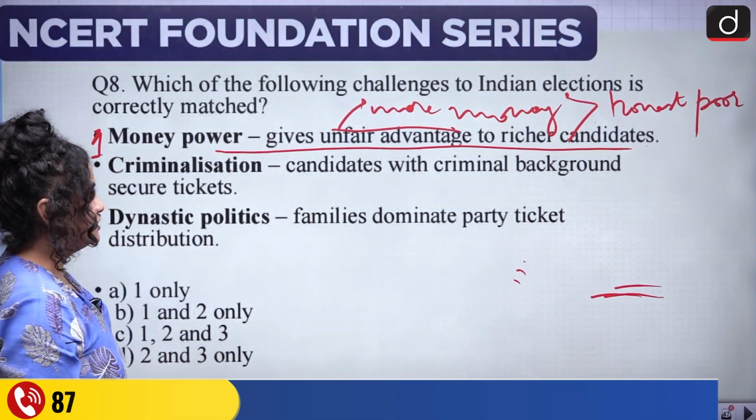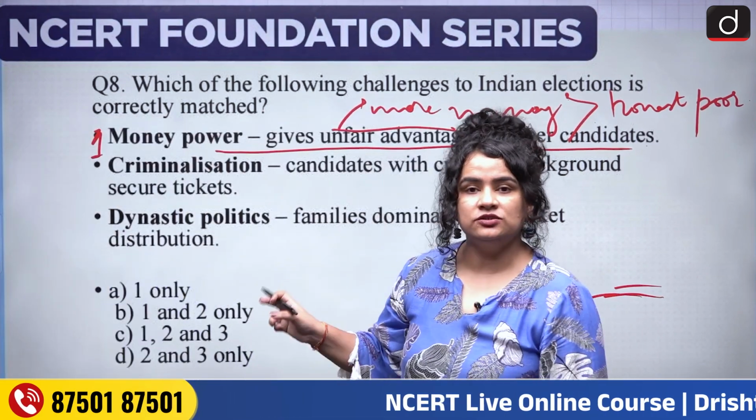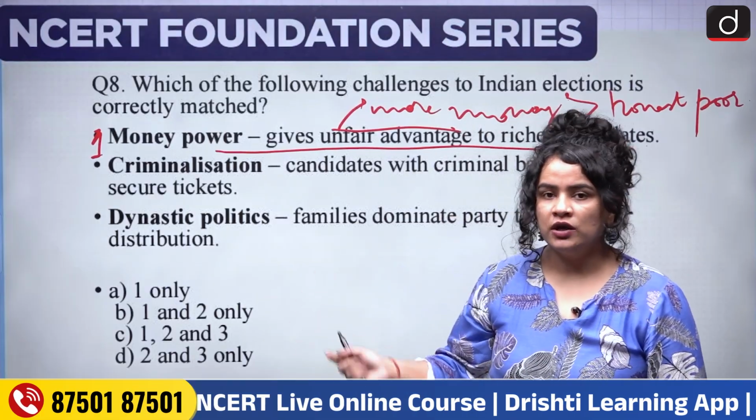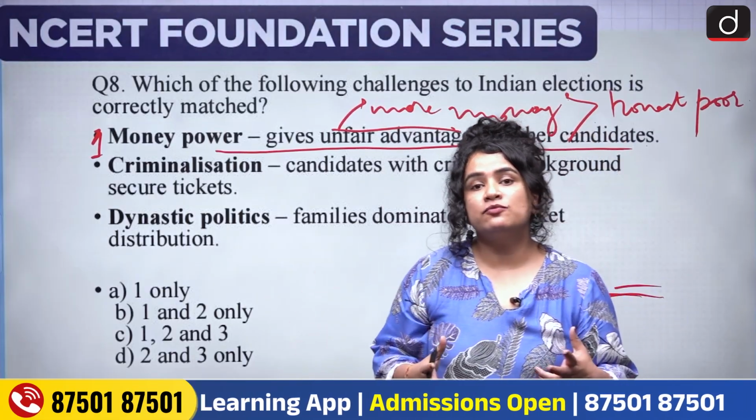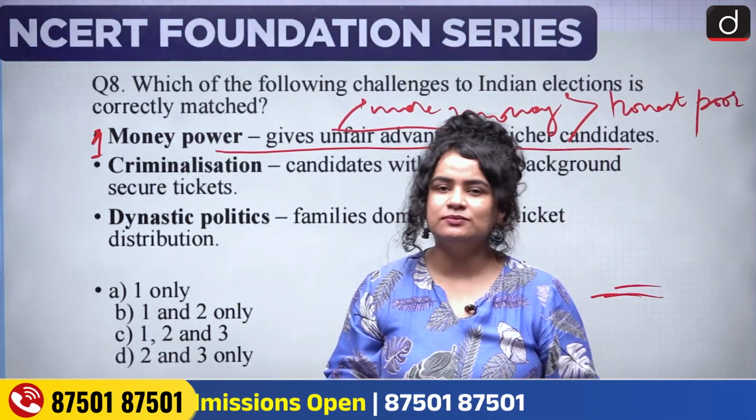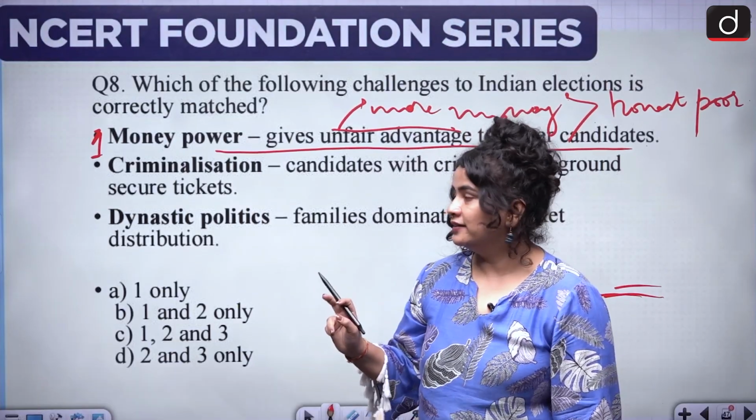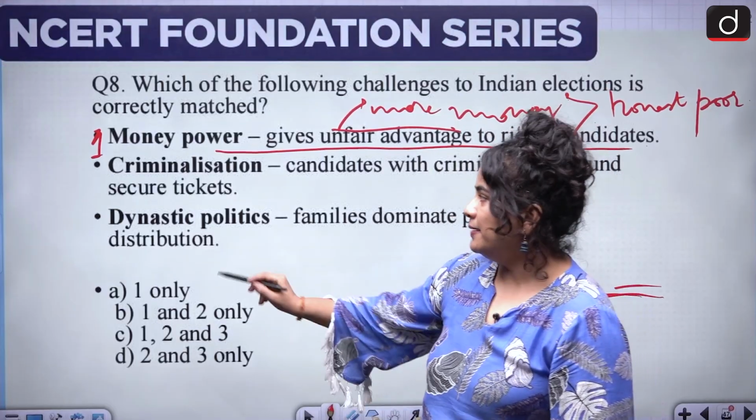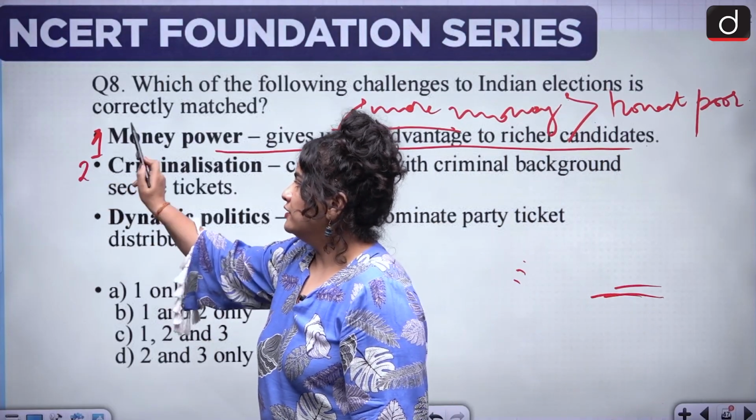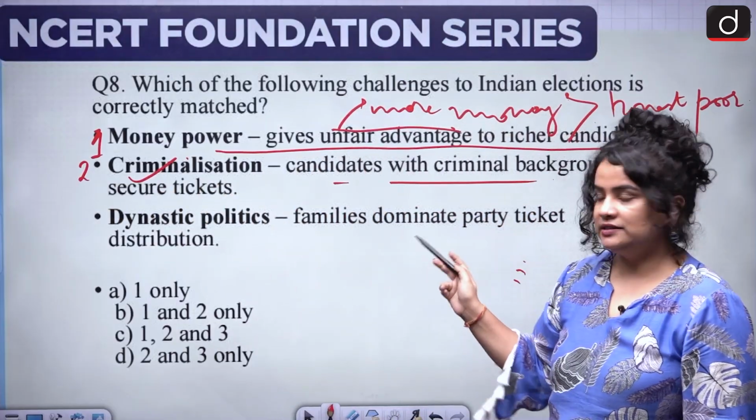Now, criminalization. Candidates with criminal background secure tickets. Now, this is also very correct. This is very true. If I have a criminal background, I will be viewed as someone who's more intimidating, who's perceived as more dangerous and scary, and hence voters will be afraid of me. And just out of fear or intimidation, they might very likely vote for me. So, this is actually correct, and the meaning also is very correct.